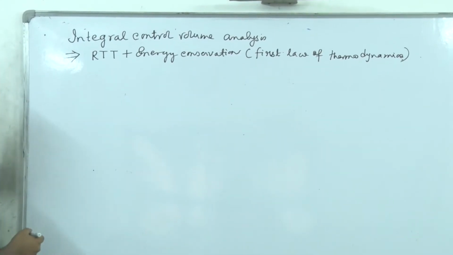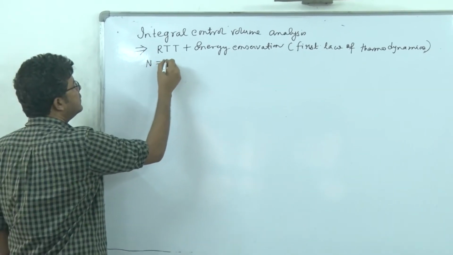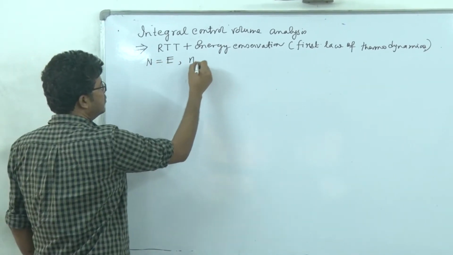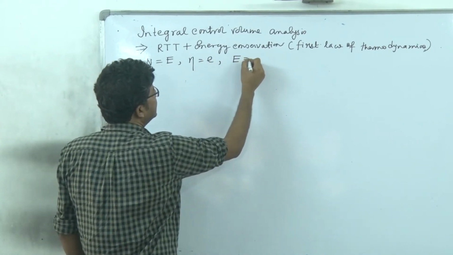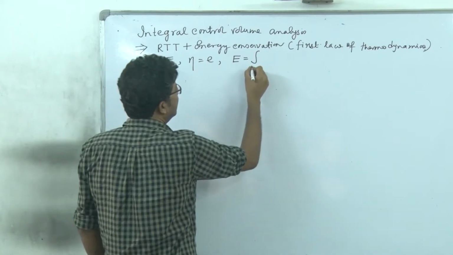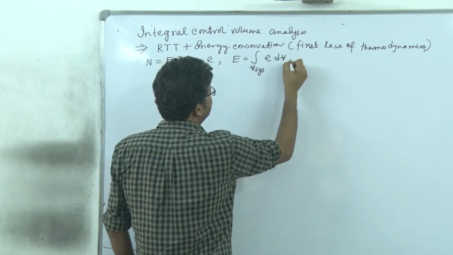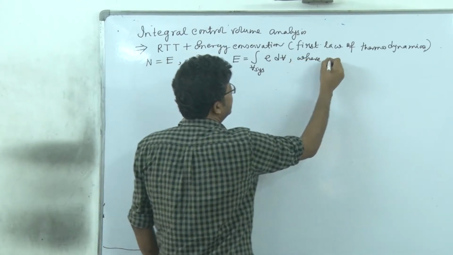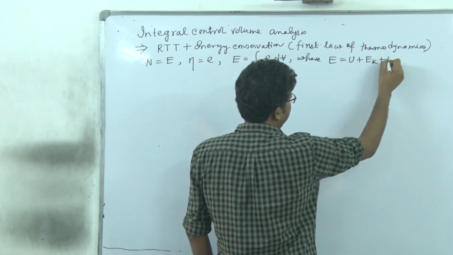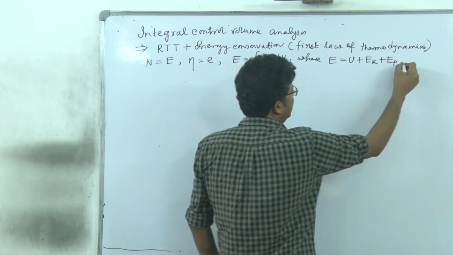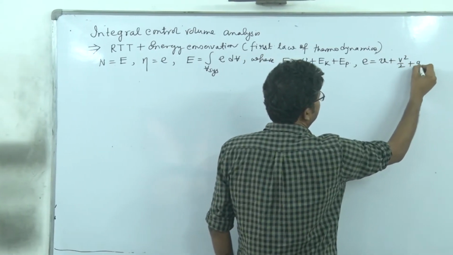Right? So here N is equal to E, and we are going to substitute eta equal to small e, because we know that E is equal to the integral over the volume of the system of small e dV, where capital E is equal to the total internal energy plus total kinetic energy plus potential energy, and the small e is equal to small u plus V square by 2 plus gz.